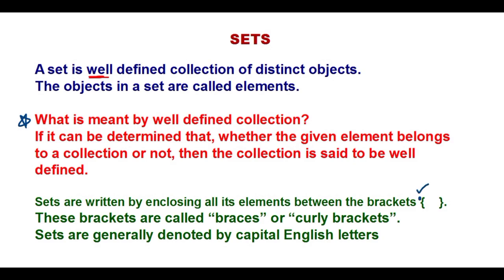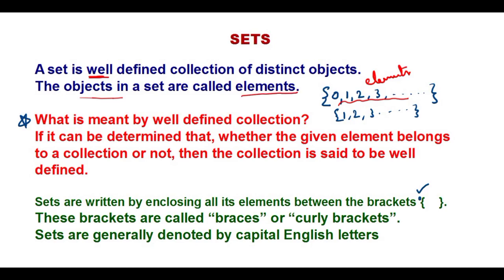So how to write? For example, the set of whole numbers, if I want to write, I can go with 0 comma 1 comma 2 comma 3 and so on. This is one set, called the set of whole numbers, right? And the set of natural numbers, how to write? Start with 1 comma 2 comma 3 and so on, like this. And you can see here these are all called elements. So what is mentioned there: the objects in the sets are called elements.